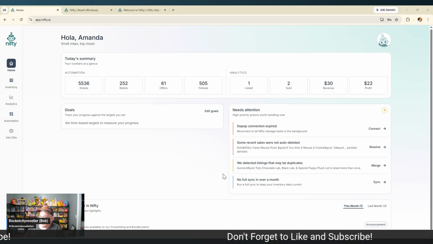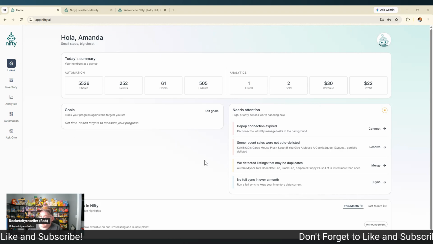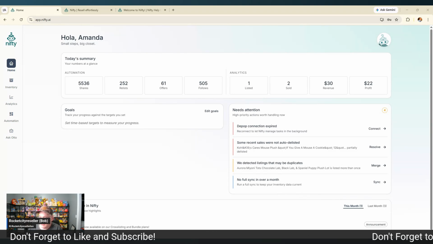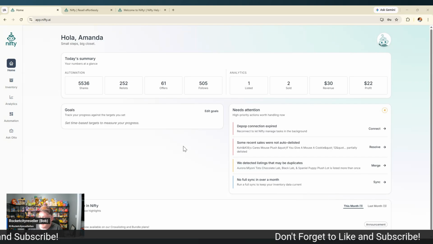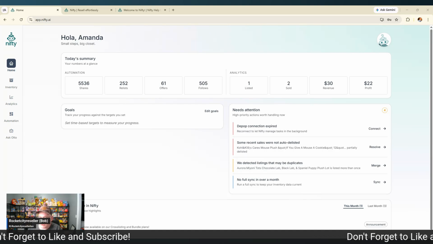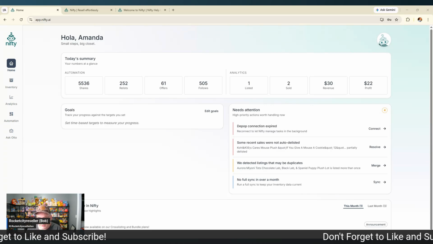So we'll cover that as well. I thought I had just run a full sync, but actually, no, I'm sorry, I did not run a full sync because of Depop's connection. They're still showing it as an active connection, and it will not allow me to do a full sync. So that is a current issue with Nifty.ai, something to be aware of. But you can do a quick sync, which is just as good. The only time you want to do a full sync is when you're adding another marketplace to your inventory control. Let's say you were only on eBay and Poshmark and you wanted to add Depop, you would do a full sync, not a quick sync.